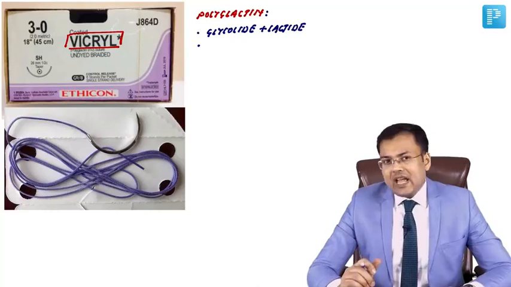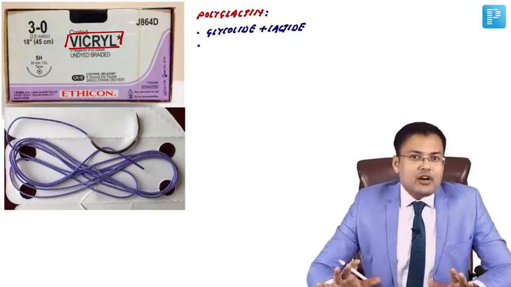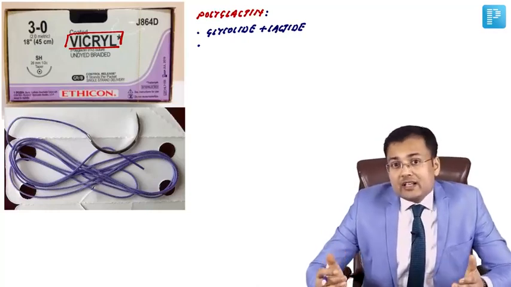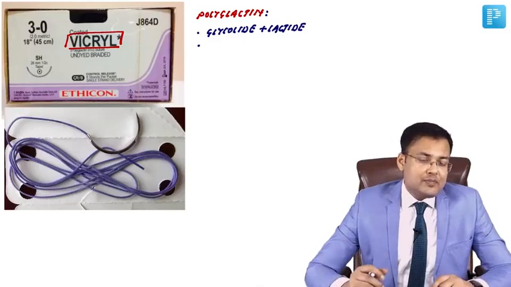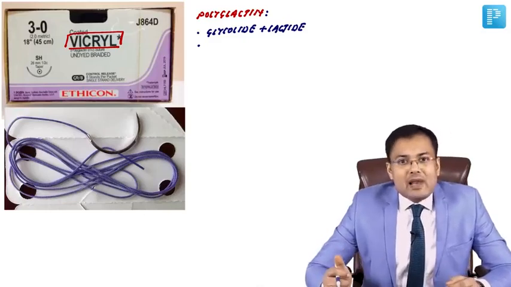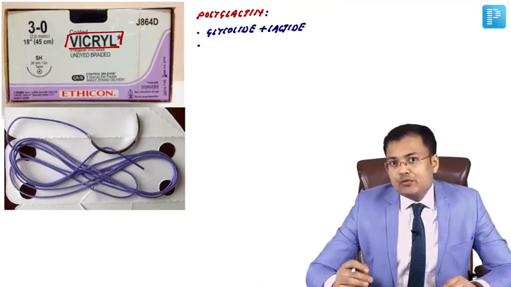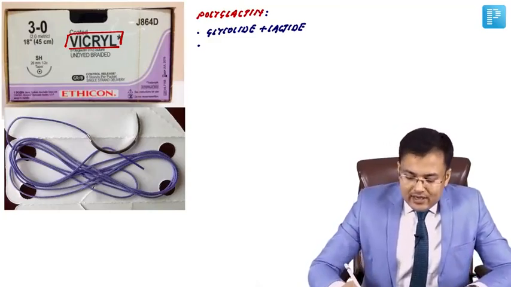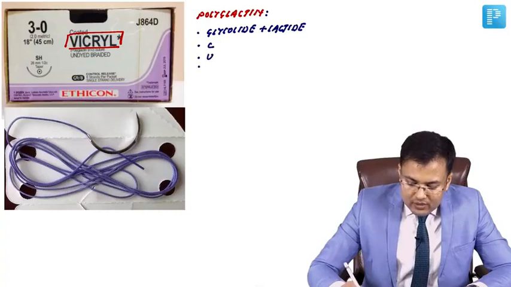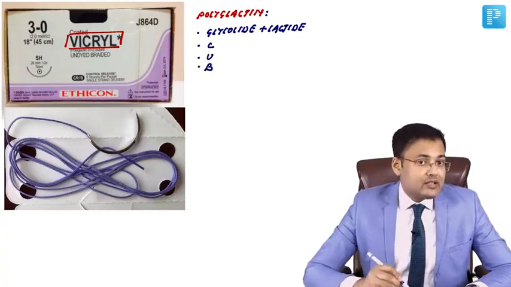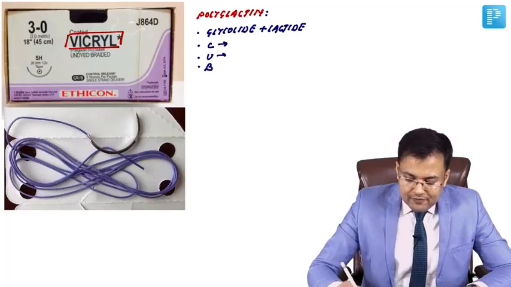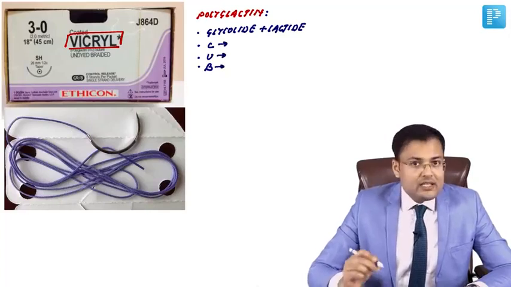This is a delayed absorbable suture. So any organ in which there is increased risk of stone formation, like CBD, like bladder, like ureter, in all these organs, we are using what? Vicryl. So Vicryl is used in the organs where there is increased risk of stone formation, and the mnemonic is CUB.